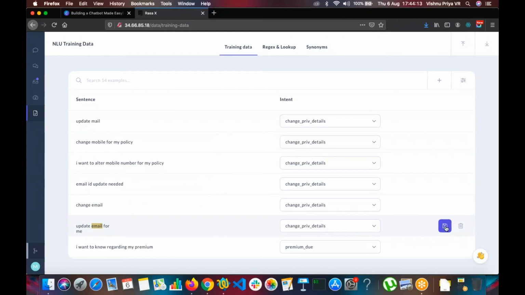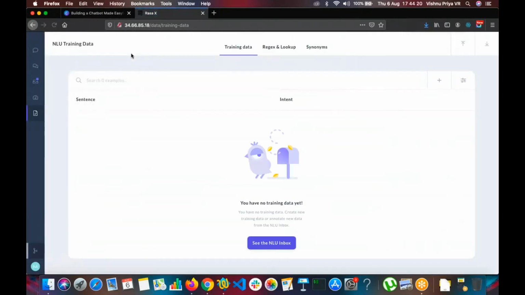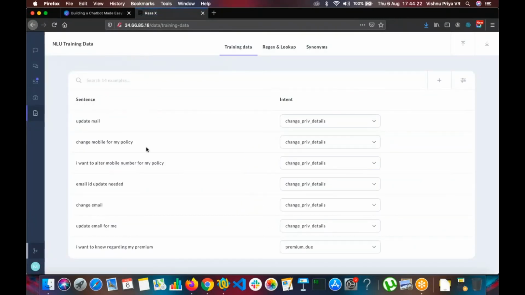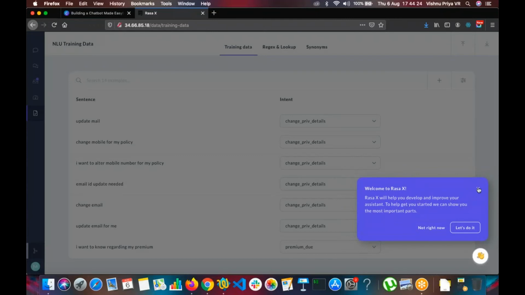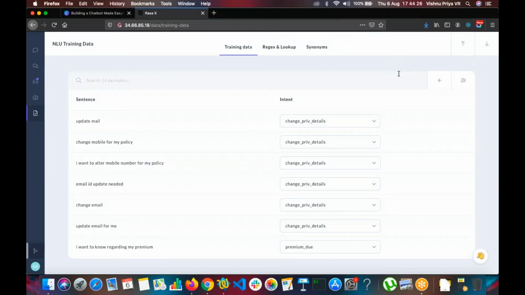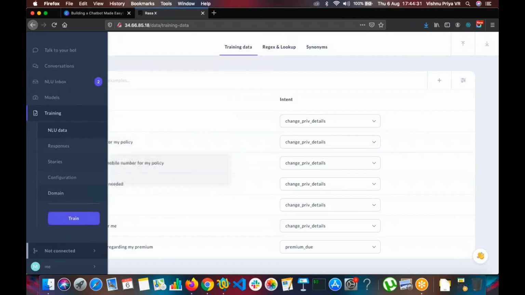But the thing is that you can create entities here itself. And there is one more concept called slots where you can use this entity and this value for the bot to remember. Okay, there seems to be some issue here. We'll try to get back to this if time permits. But what I wanted to show is that let's train. So what I wanted to show is that we can create entities here itself. I'm not sure what the bug is, why it's not working now, but we can see it later as well.